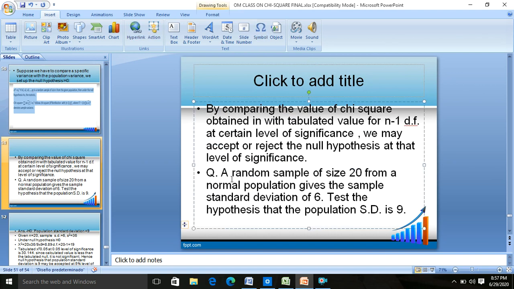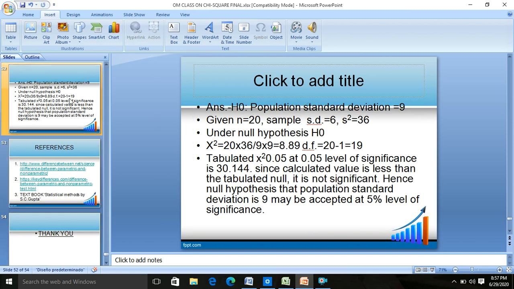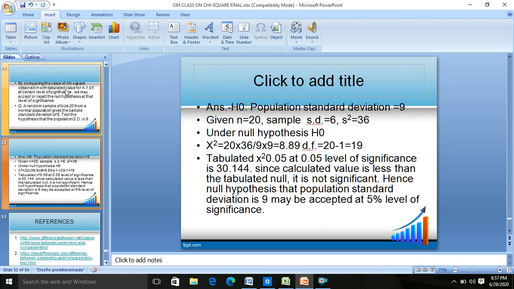So we take a question. A random sample of size 20 from a normal population gives the sample standard deviation 6. Test the hypothesis that the population standard deviation is 9. Now, the population standard deviation in this question is 9.